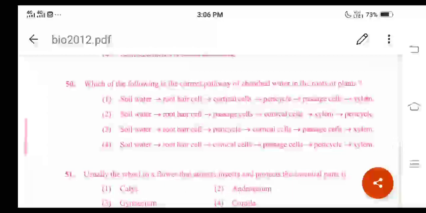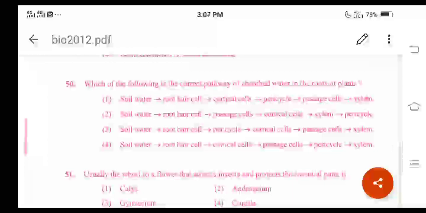Which of the following is the correct pathway of absorbed water in the roots of plants? Remember, the correct answer for this question is option 4. Soil water, then soil water to root hair cell, then root hair cell to cortical cells, then to passage cells, and then to pericycle, then to the xylem. For question number 50, option 4 is the correct answer. This question is based on the chapter called transport in plants, in the plant physiology concept, related to first PU concept.